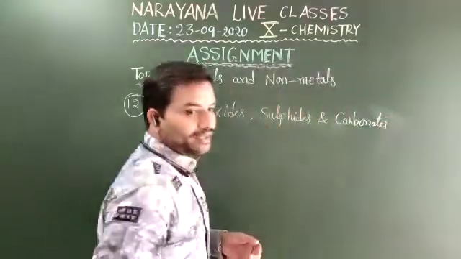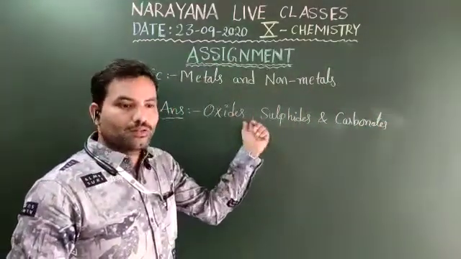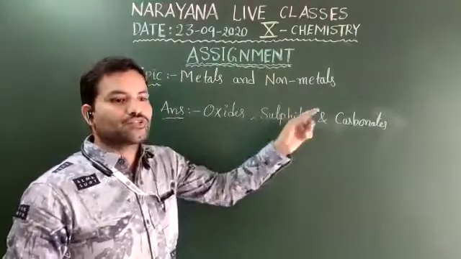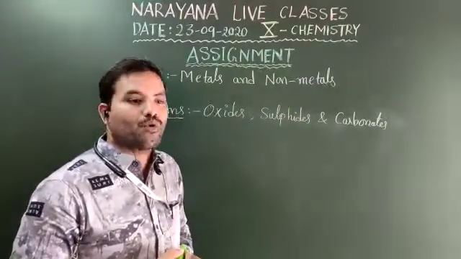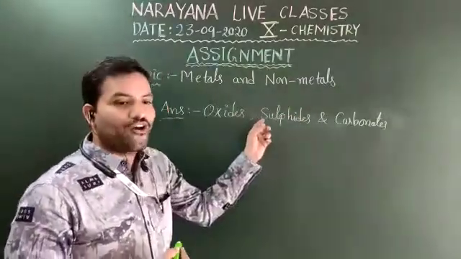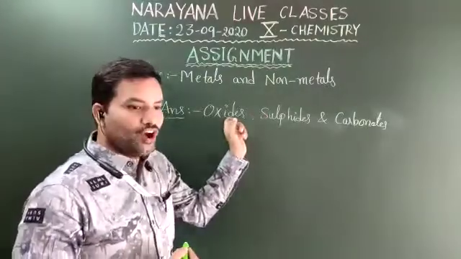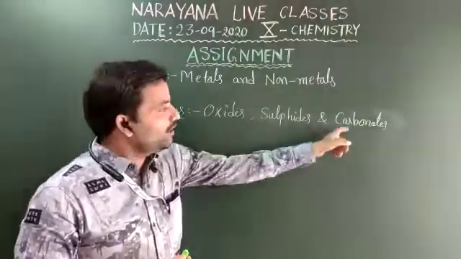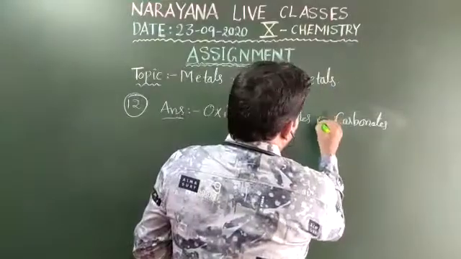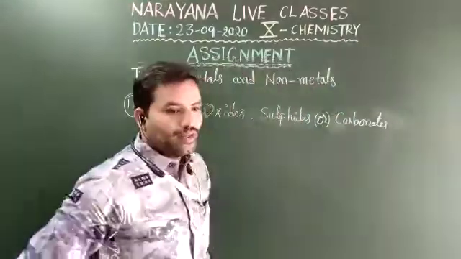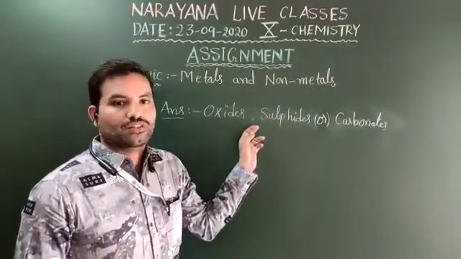And the moderately reactive metals, that means the metals which are at the middle of the activity series, are moderately active. They are found in the earth crust mainly as oxides, sulfides or carbonates. Okay, and this is the answer for the 12th question. Thank you, children.